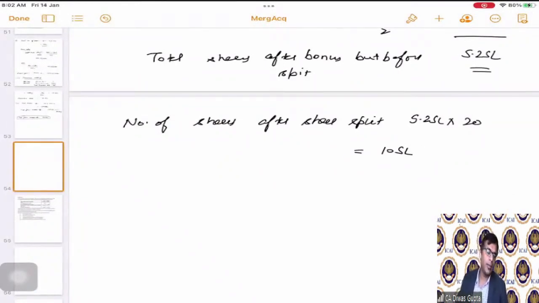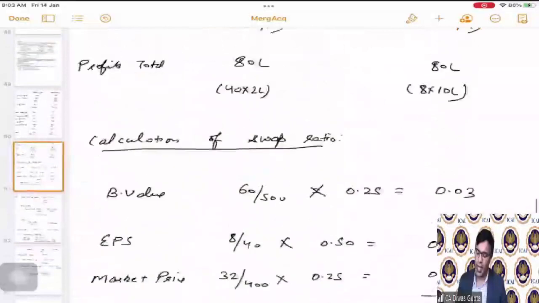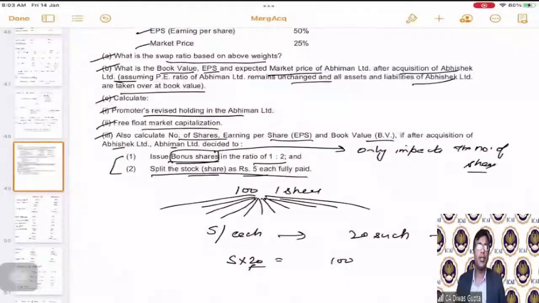So now the total number of shares that we have is 105 lakhs with 5 rupees each fully paid up share capital. And hence, now the total earnings and the total book value will remain the same only, correct? Because as I told you, these two actions, bonus shares and stock splitting, will never change your total capital.